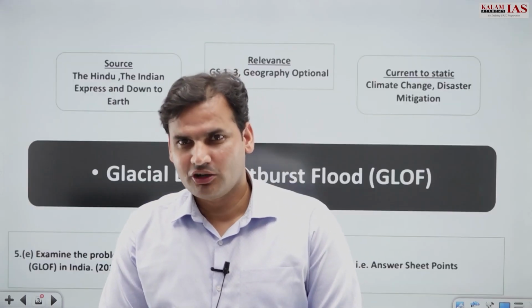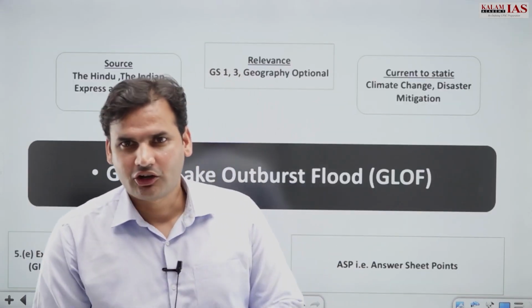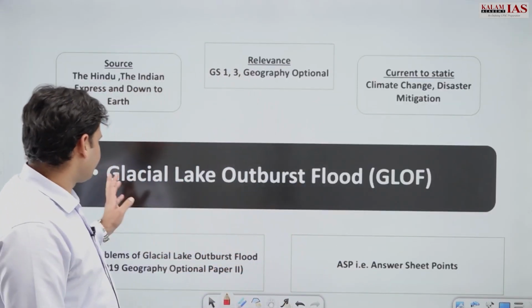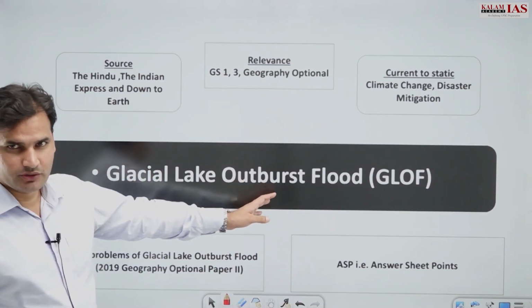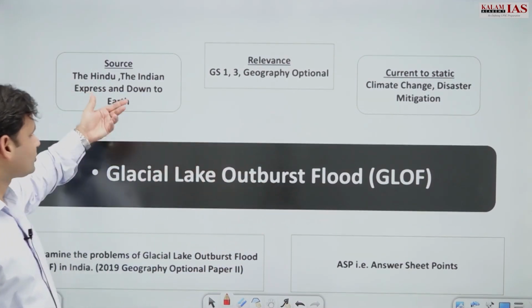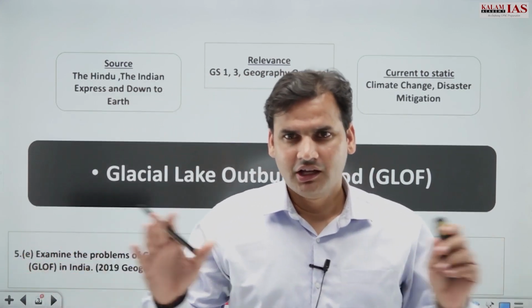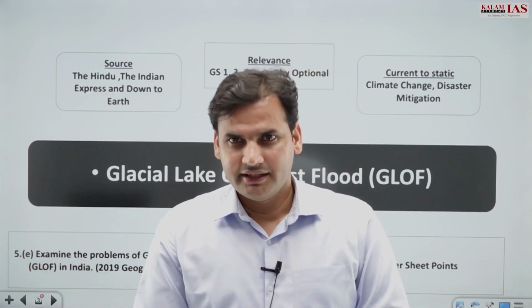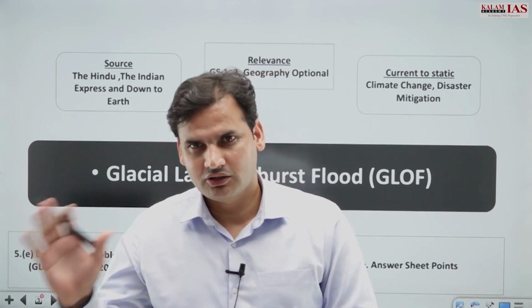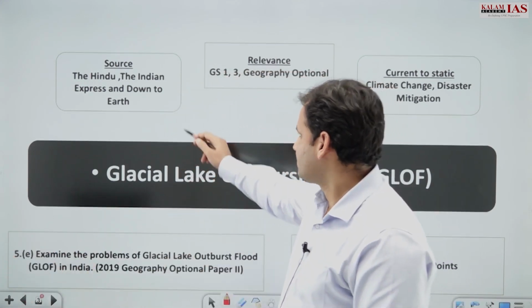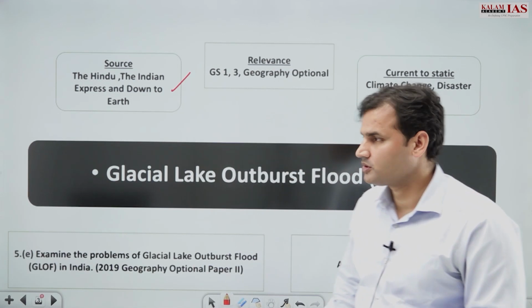Right? And the topic for today's discussion is GLOF, that is Glacial Lake Outburst Flow. Right? And what is the source of the news? It was all across the papers, be it The Hindu, Indian Express, Down to Earth, or any other newspaper. So it was all across the board.